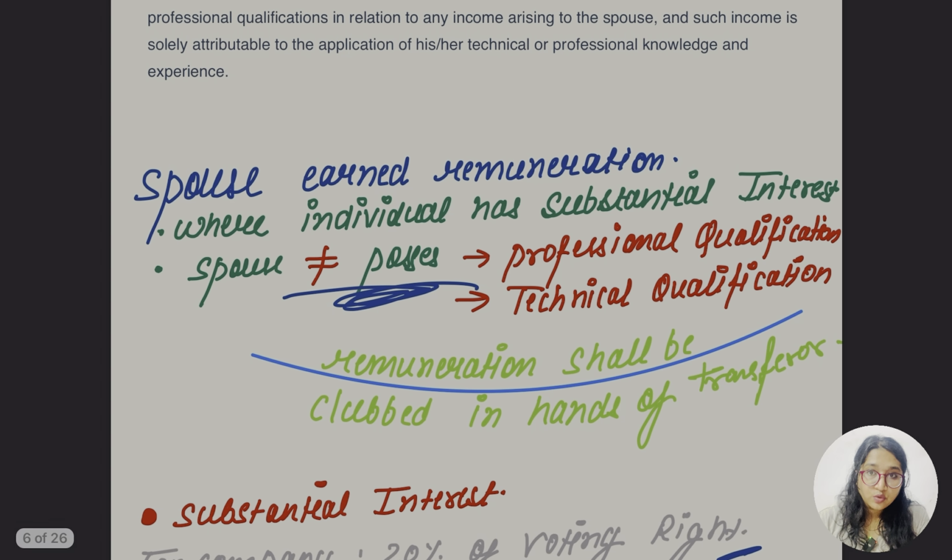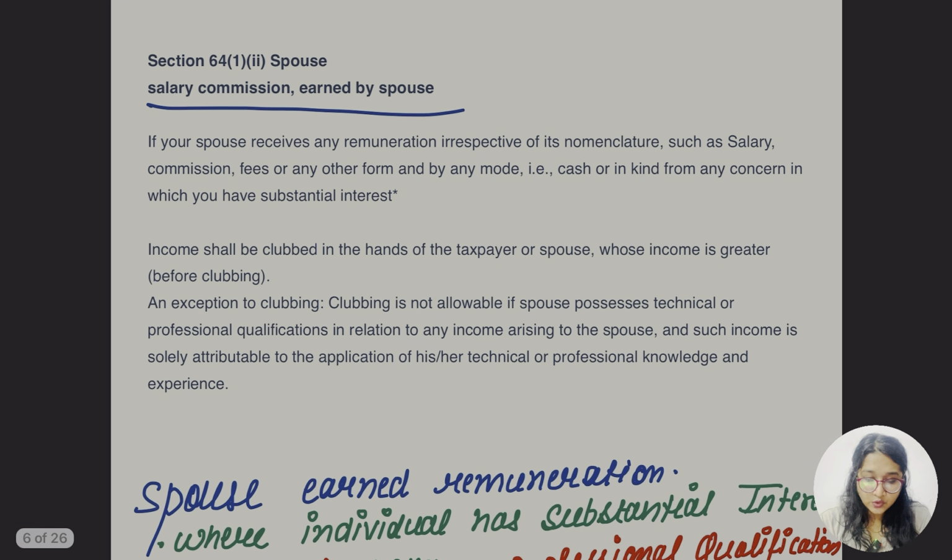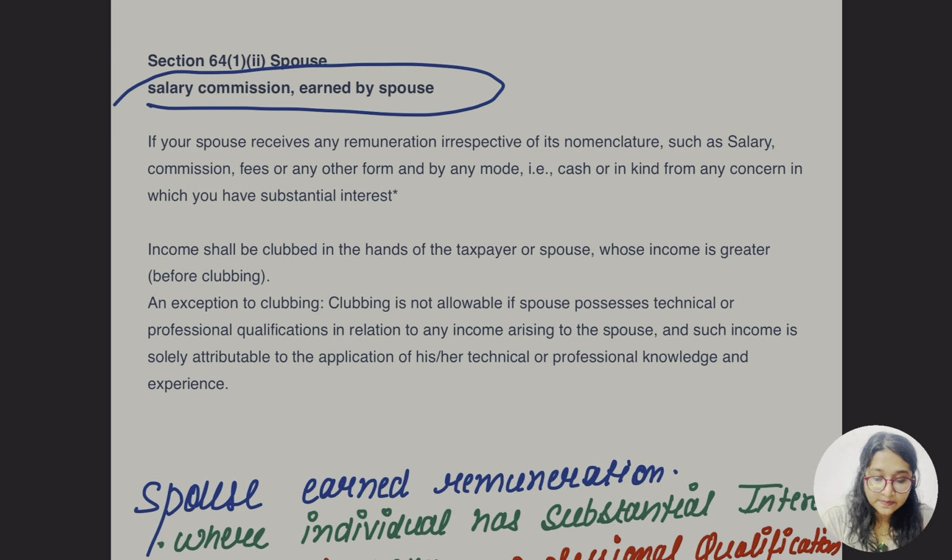So if the spouse is earning from the designation, I mean the remuneration, where the individual has substantial interest of 20% of the voting right or profit, in that case, for the second case, he or she doesn't have any qualification related to professional or technical matters. In both cases, the remuneration earned by the spouse would be clubbed in the hand of the transferor. So salary and commission earned by the spouse under section 64 subsection 1 clause 2.